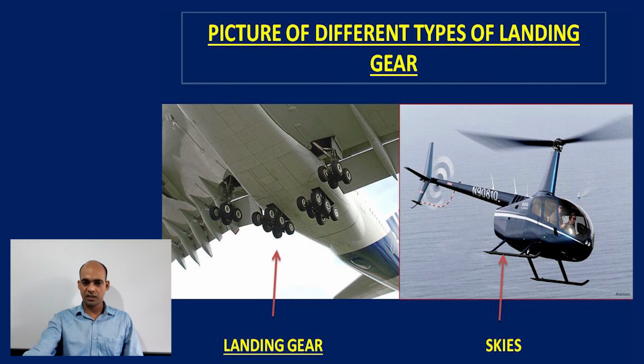Here, this is also called a landing gear, but in a helicopter its name is given as skis. Why is it so? Because this frame is not fitted with wheels. There is an advantage and disadvantage concerned with this helicopter landing gear. But this is also a landing gear.